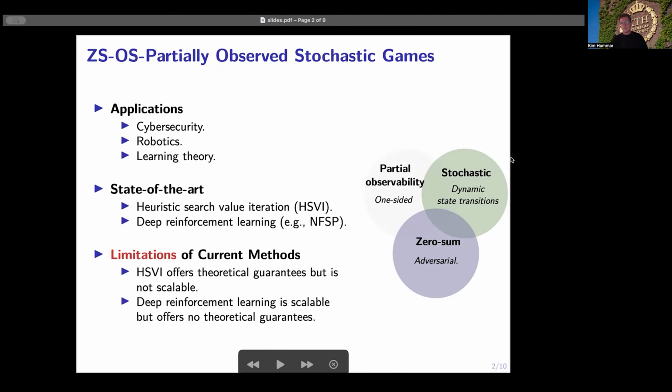On the other hand, this method is not very scalable and is currently limited to very small game instances. On the other hand, we have deep reinforcement learning methods, such as NFSP. And these methods are very scalable, but they have no theoretical performance guarantees and tend to not work very well in practice.